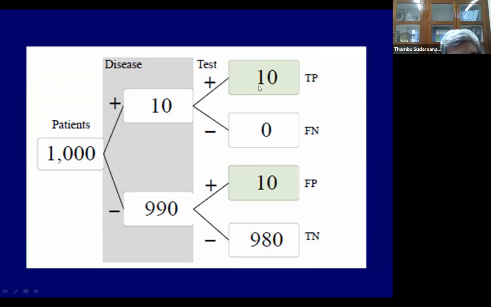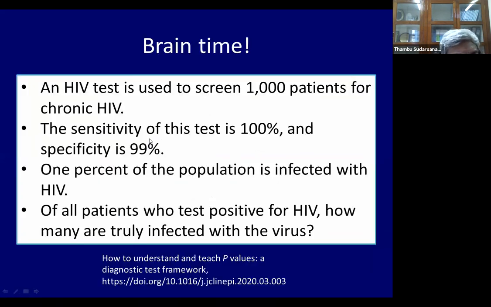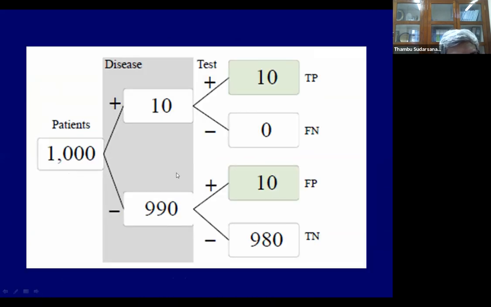That means it picked up all 10. There is true positive. There is no false negative. Among the 990, remember the specificity is 99%. So 99% of 990 is about 980, the true negatives. That leaves 10 who are false positive.